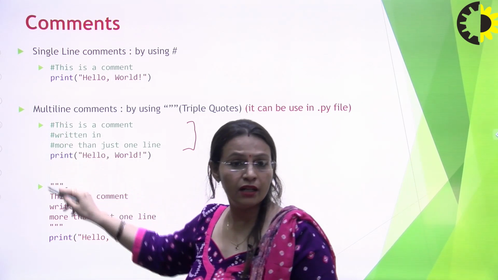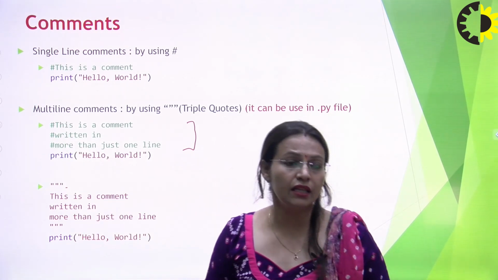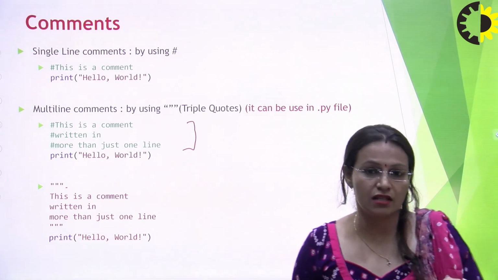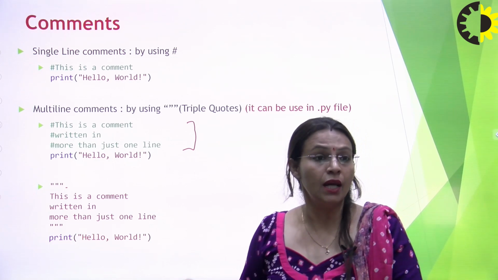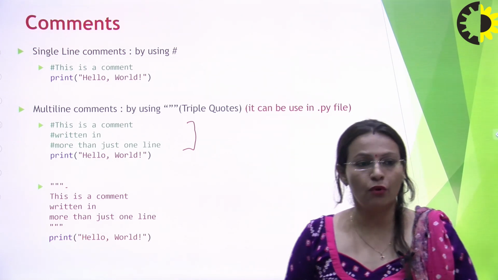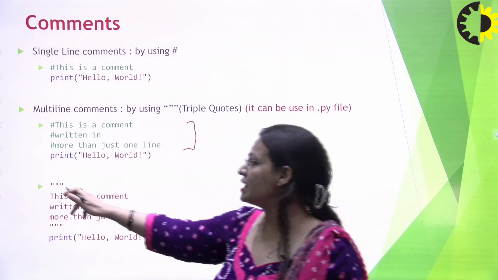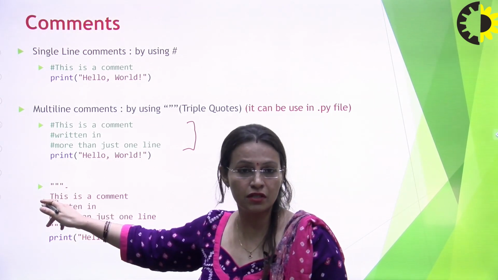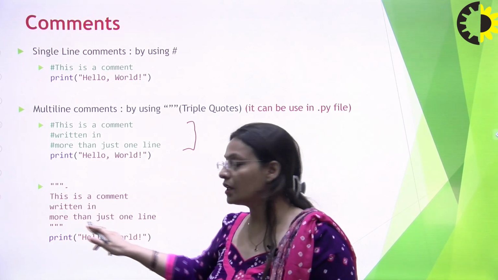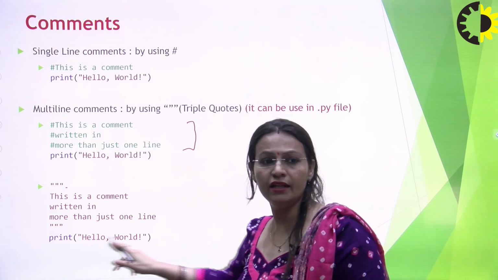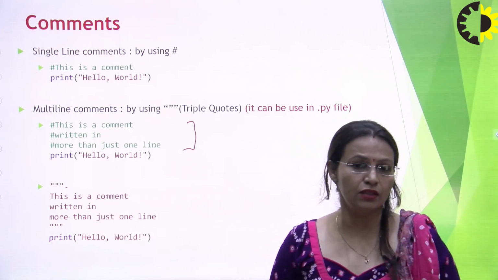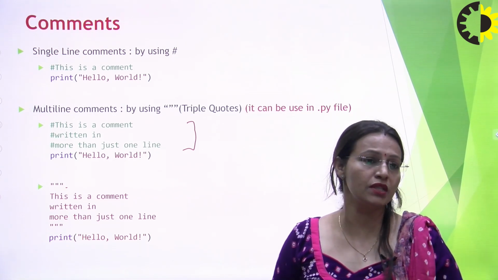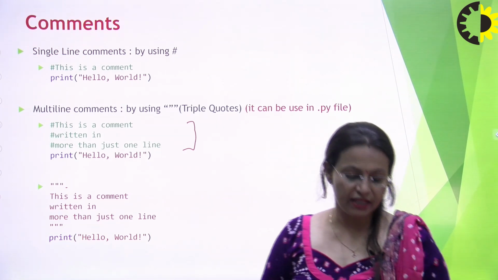So if there are 20 comment lines, then you need to write 20 hashes before those lines to make them comments. But if you want to skip all these, you can use triple quotes at the beginning of the first line and after the 20th line ends. So these are various options for how you can use comments.